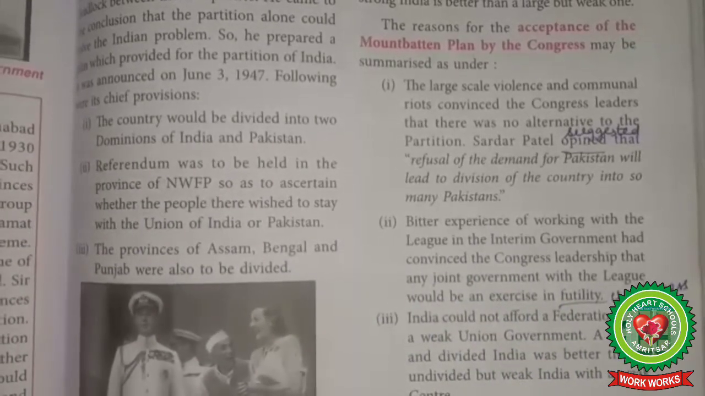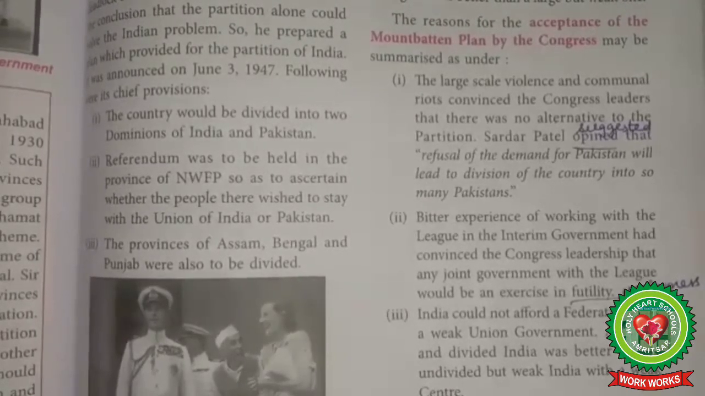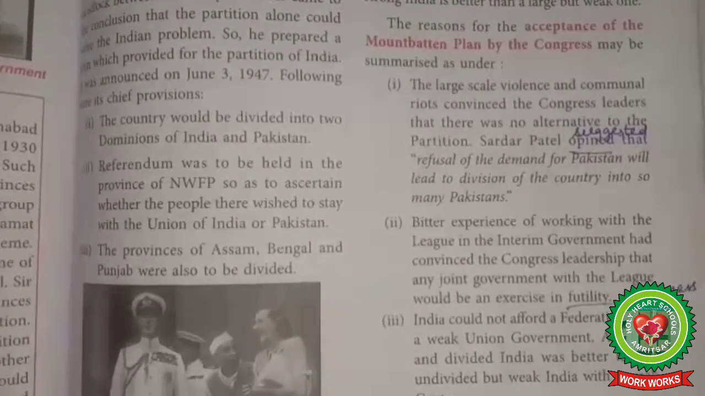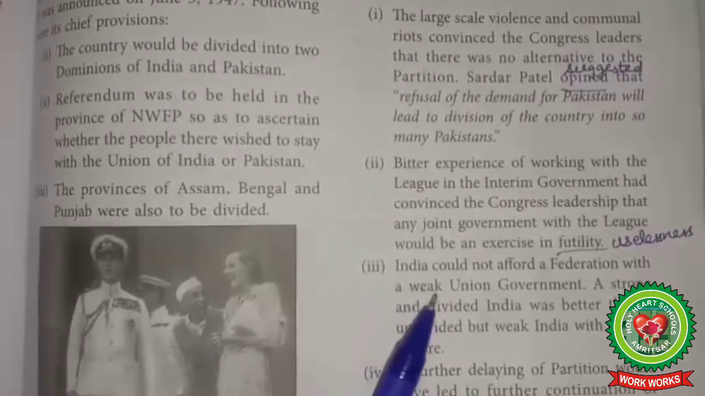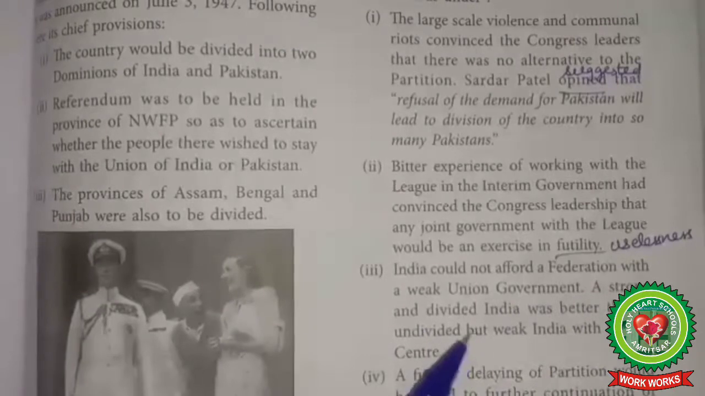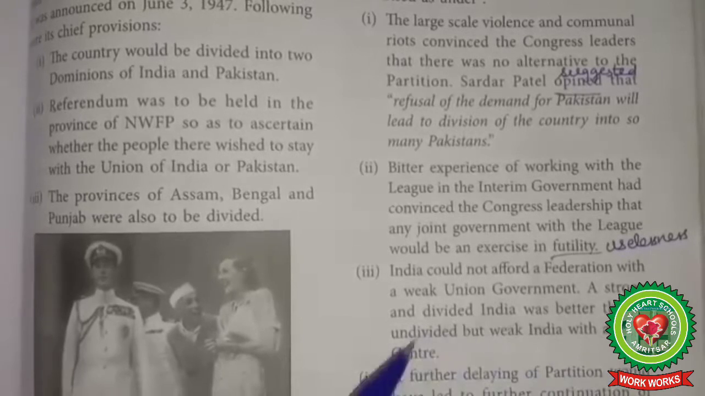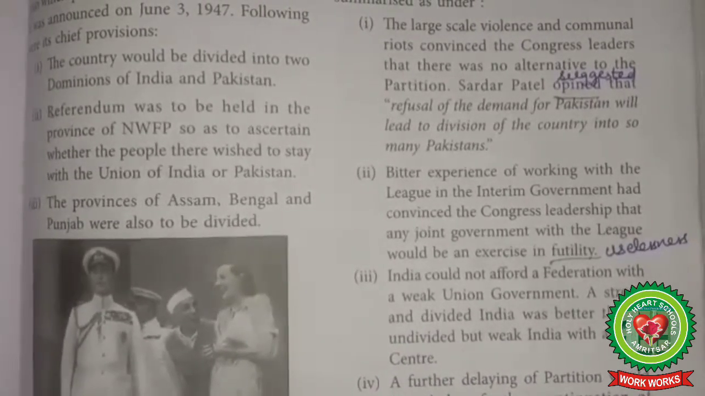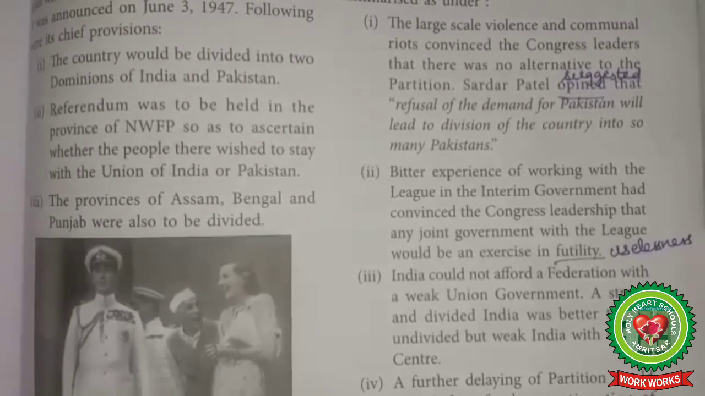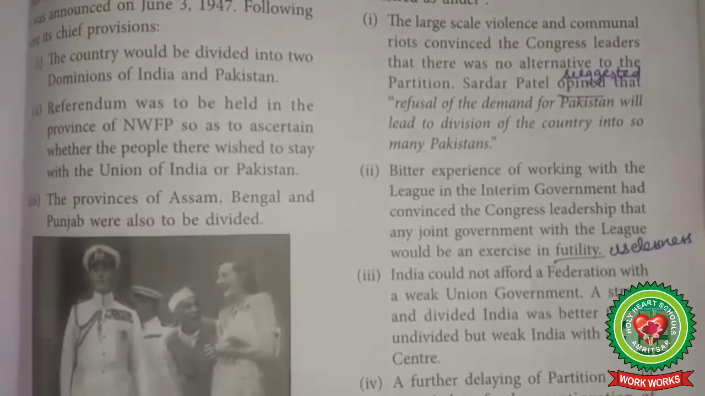The League had joined the interim government to obstruct and not to cooperate. Experience of working with the League had convinced the Congress that it could not have a joint administration with the League. Number 3. India could not afford a federation with a weak union government. A strong and divided India was better than an undivided but weak India with a weak center. The only alternative to partition was a federation with a weak center. A smaller India with a strong central authority was better than a bigger state with a weak center.